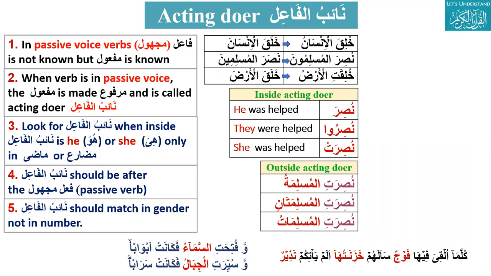Normally it is fatahat, but it is passivized. Now the verb is passivized. So if the verb is passivized, we have to look at outside, the maf'ul, like a naibul file should be marfu. When we have to look for naibul file, when the verb has a he or she inside it, acting doer. Okay. So here in this case, what is naibul file? Naibul file is as-sama'u, because as-sama'u is the marfu status after passive voice.